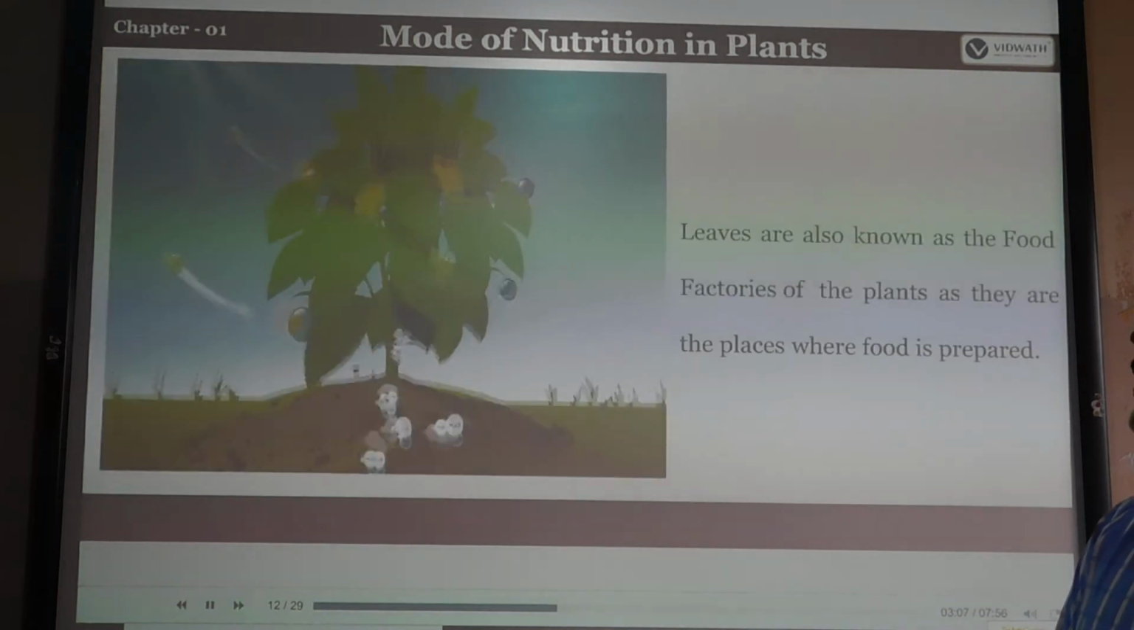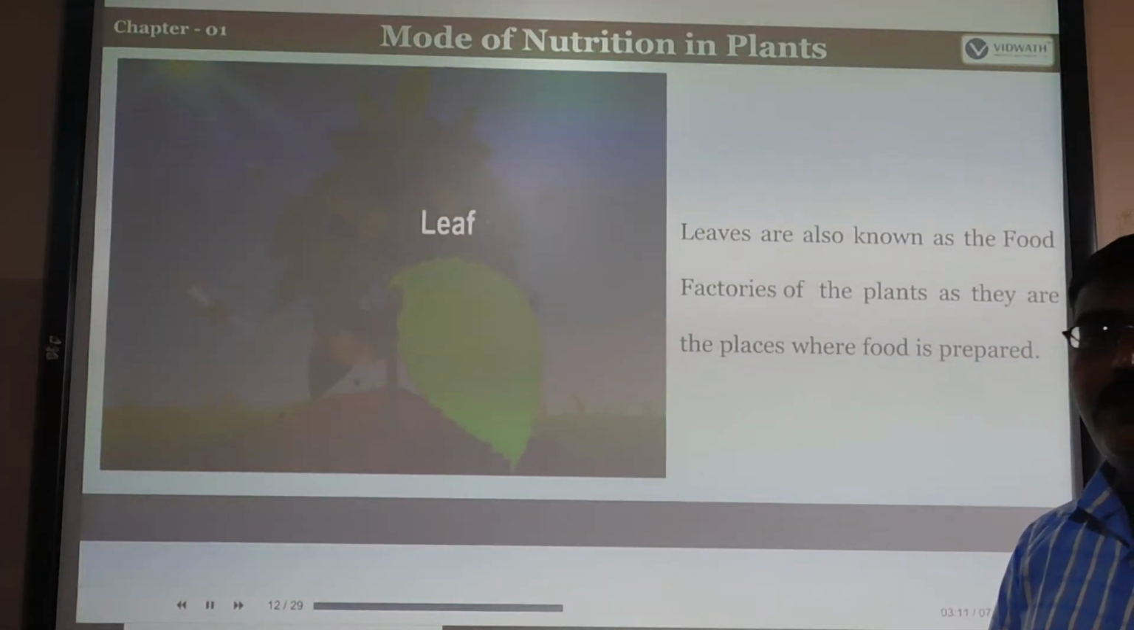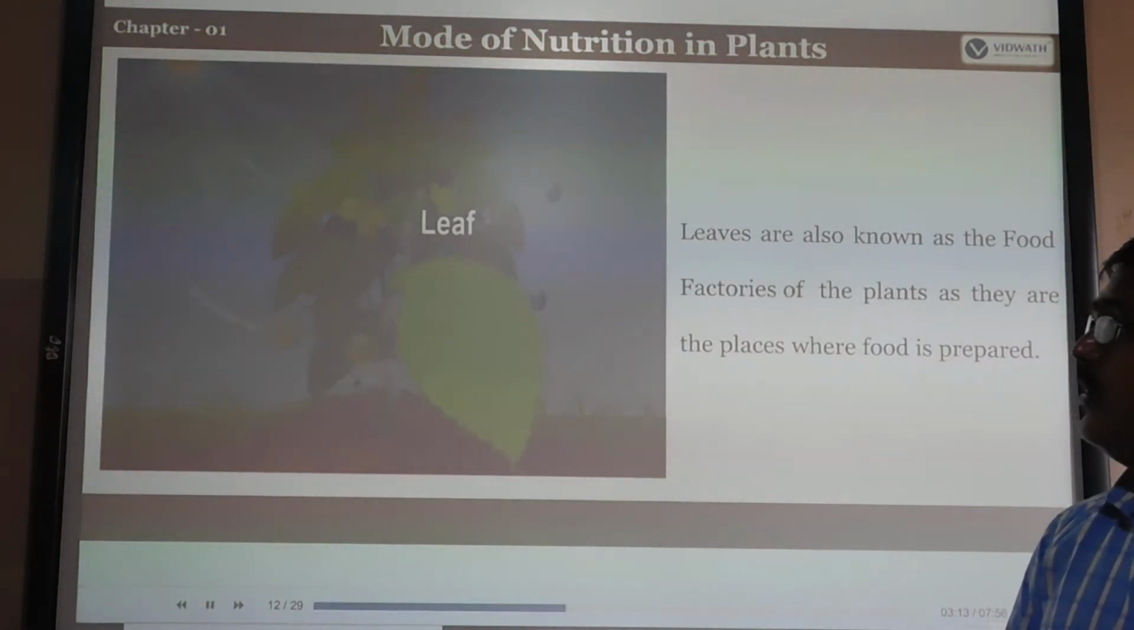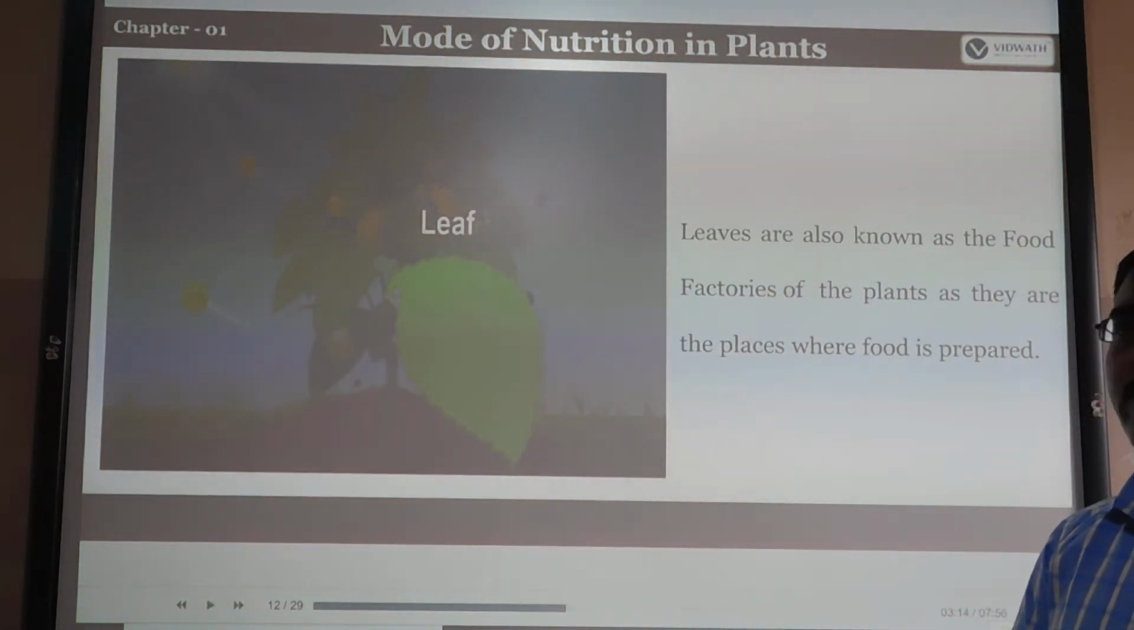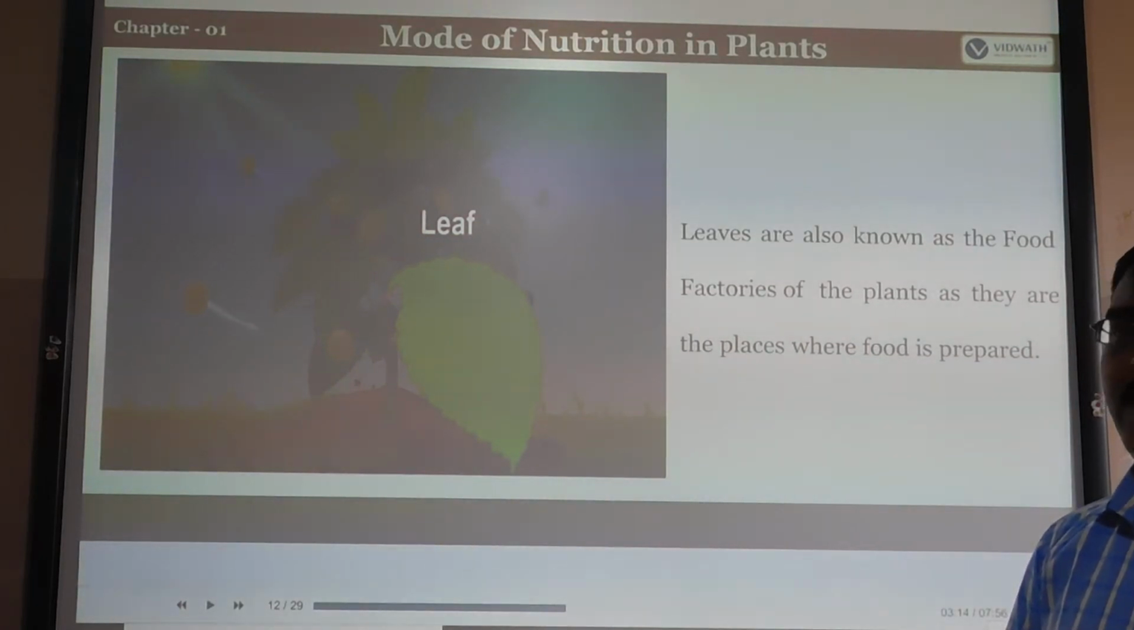Where is the food made in plants? So how should the food be stored in the plants? Look at the picture here. They can show the leaf. So leaves are the storage of the food in the plants.